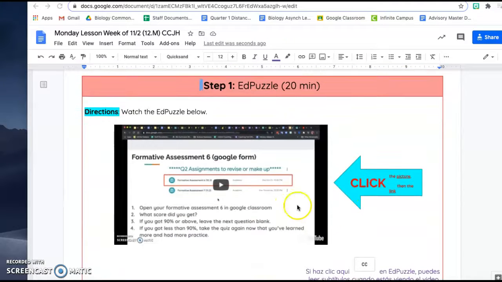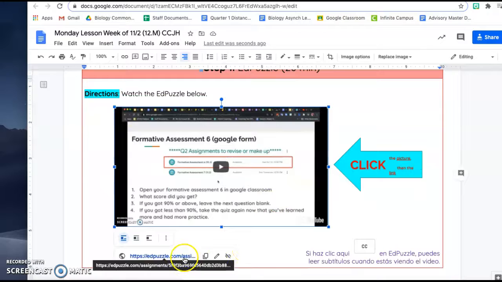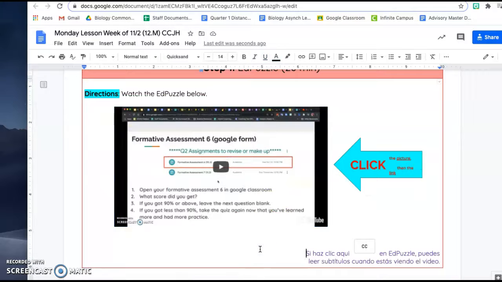First, complete this Edpuzzle. Click on the image, and then click on the link. In this Edpuzzle, you will be going over your formative assessment scores.